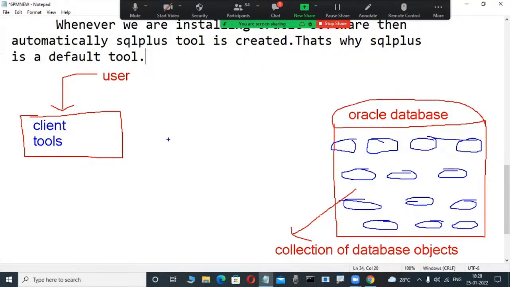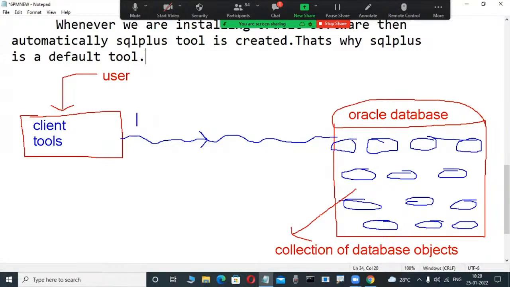Through this client tool, with a username and password, we connect to the server. Users do not interact directly. First they open the client tool, and with that person's username and password they connect to this database server. Once they are connected, only then can they perform operations. These users perform operations on these objects by using some languages.